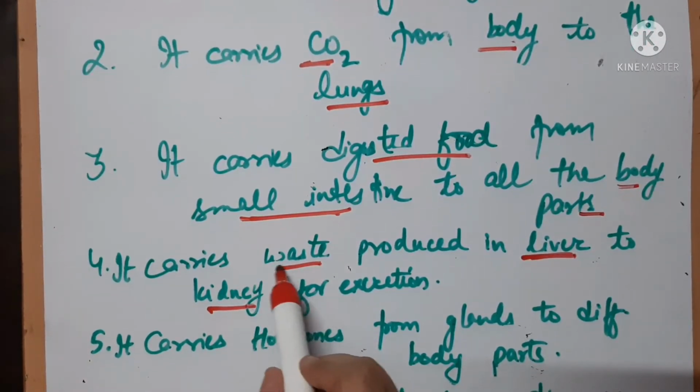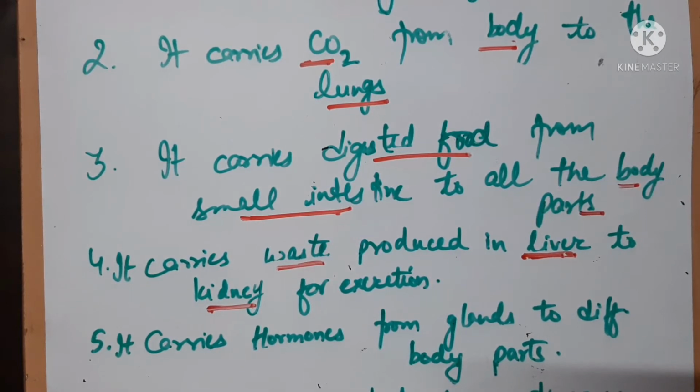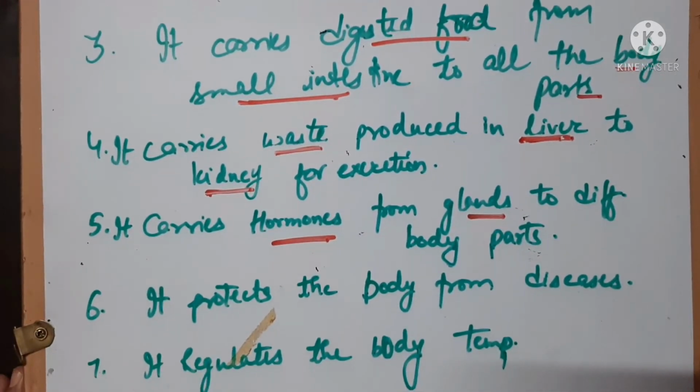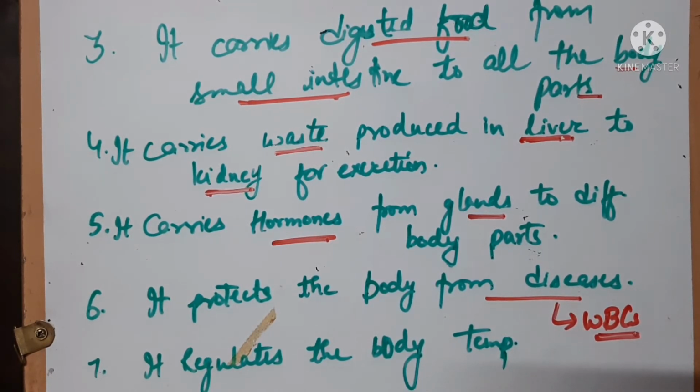Fourth, it carries the waste produced in the liver to the kidneys for excretion, so that it can be excreted out in the form of urine or stools, right? The waste produced is called urea. Fifth, it carries hormones secreted from the endocrine glands to different parts of the body. And the sixth one is it protects the body from various diseases. Like we have seen the example of WBCs, which help in fighting infections and protect us from diseases. They are also called soldiers of the body.